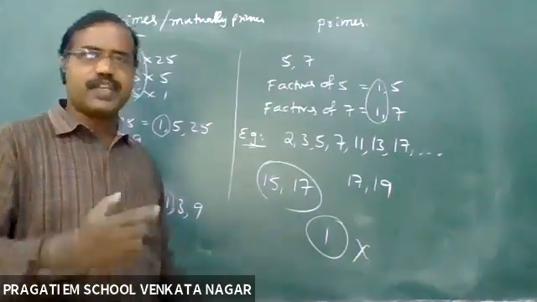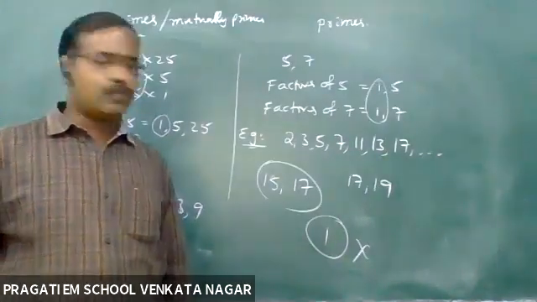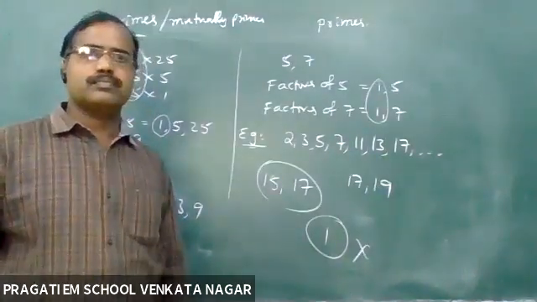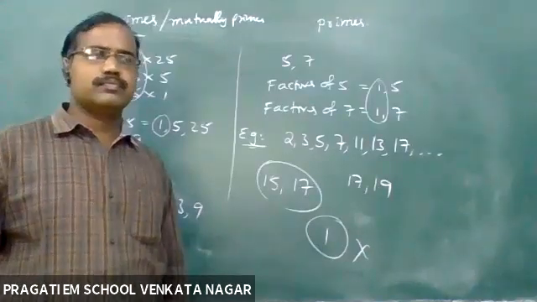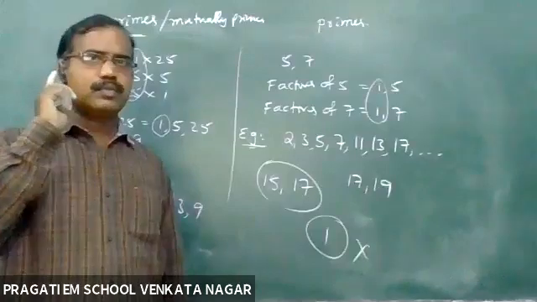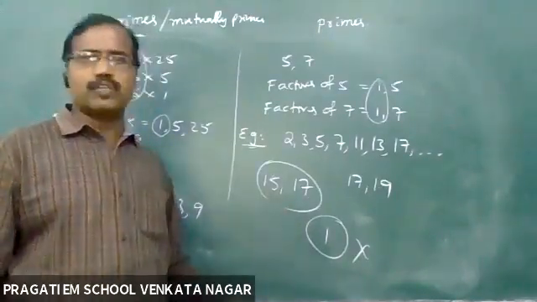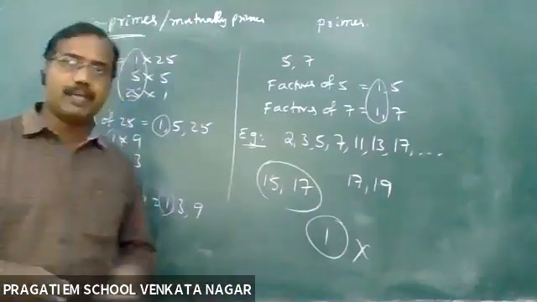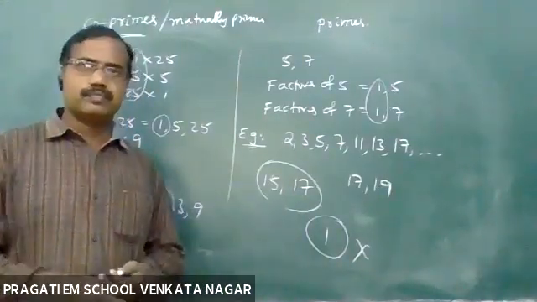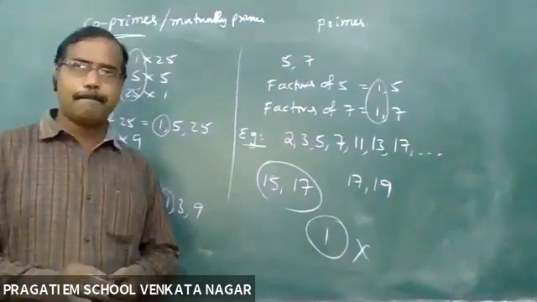Okay, is 15 a prime number? No, sir. Why? Because it has 1, 3 and 15 as factors, sir. But you are telling that these two are co-primes, no? That's why can I say that 15 is a prime number? No, sir. Why? Is there any condition?